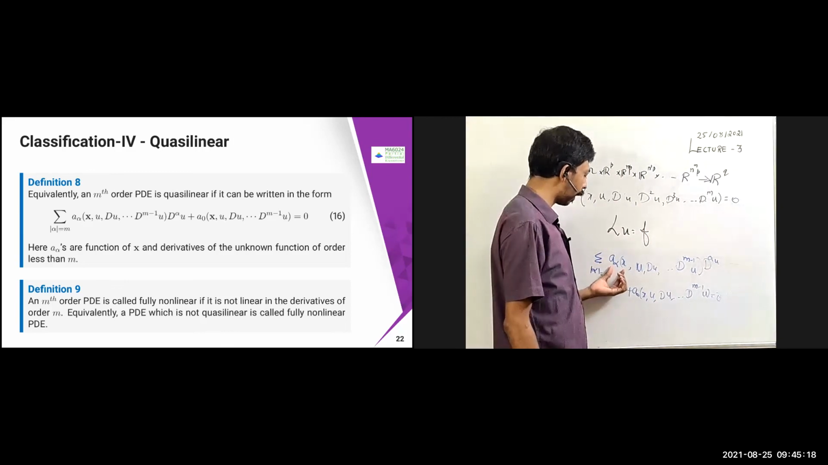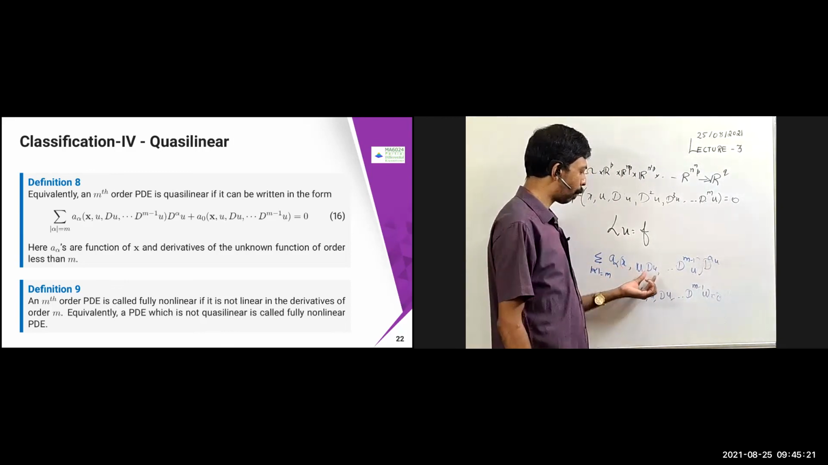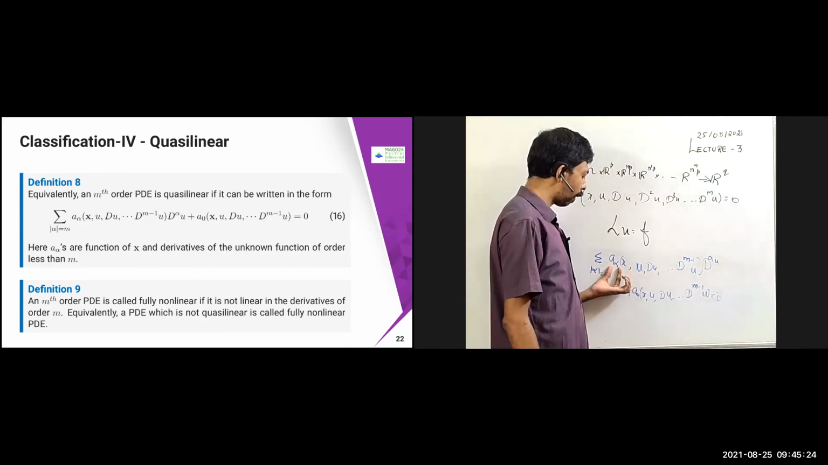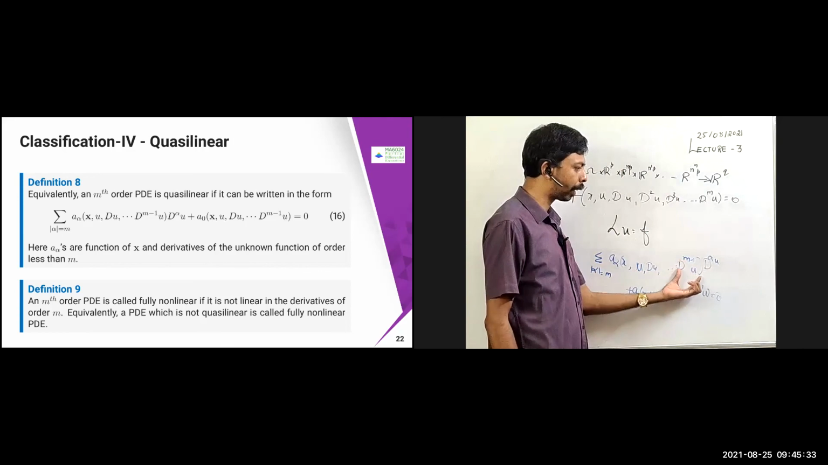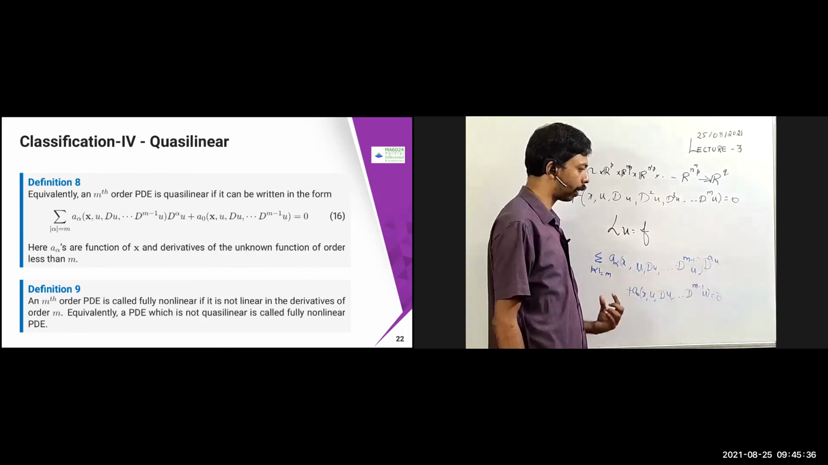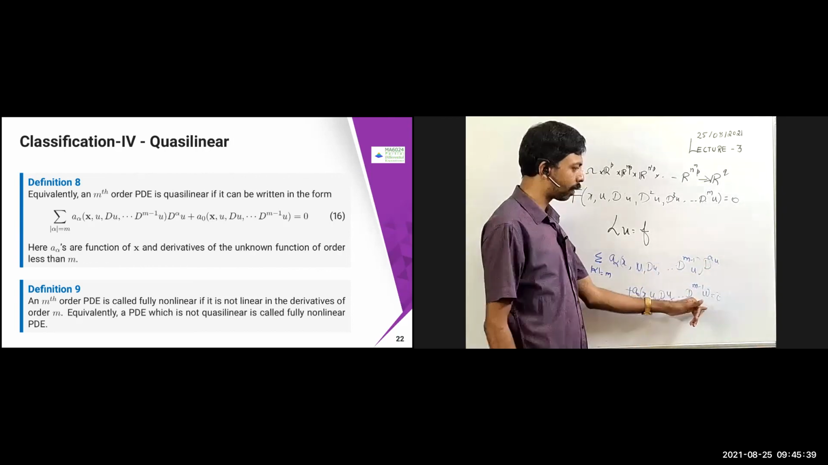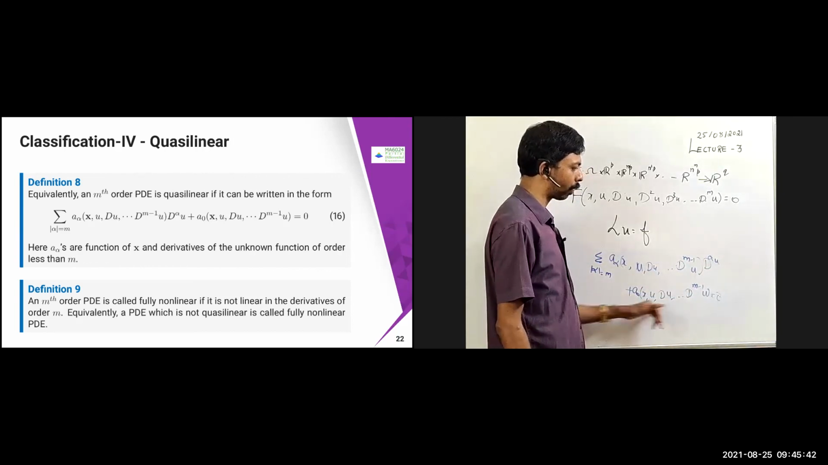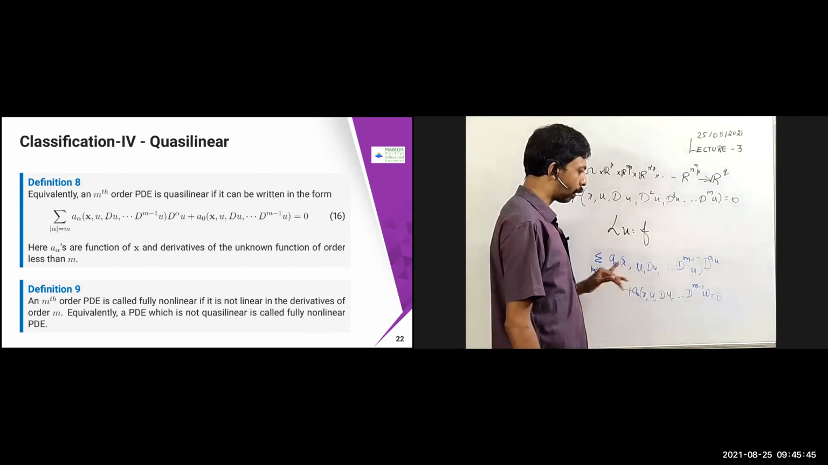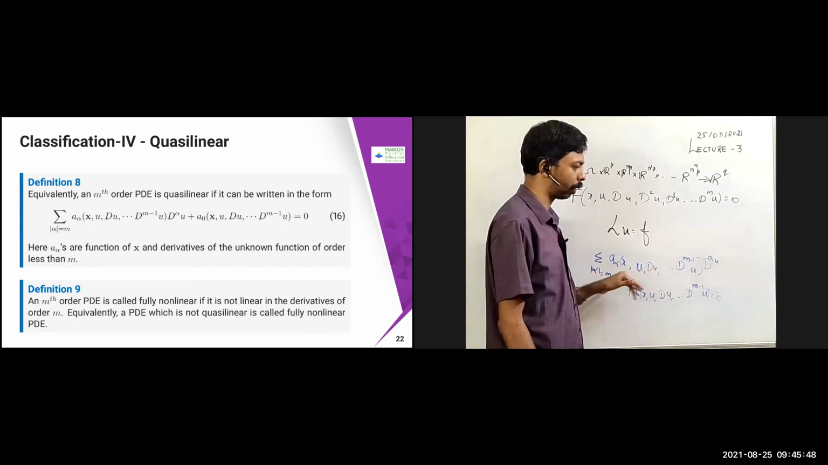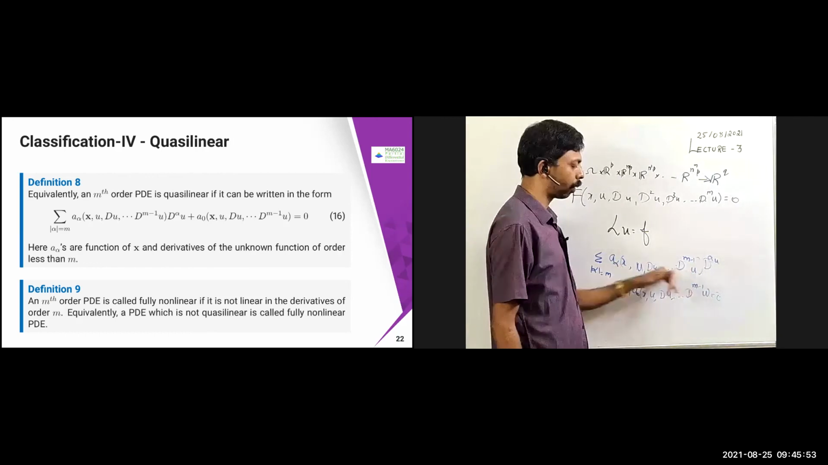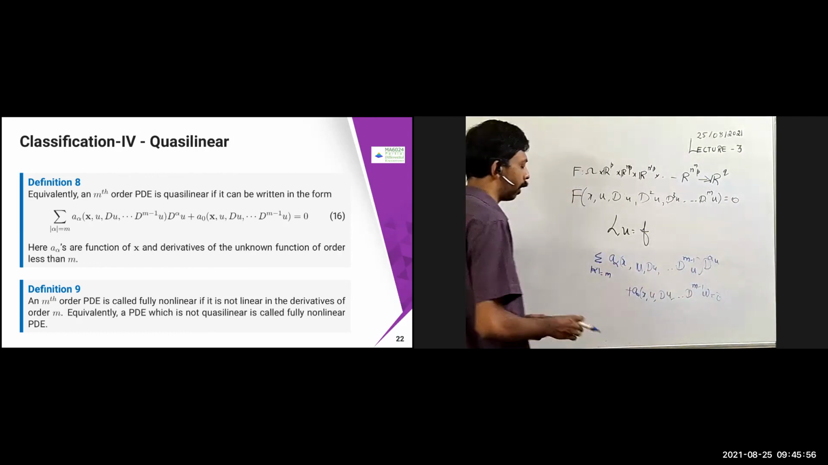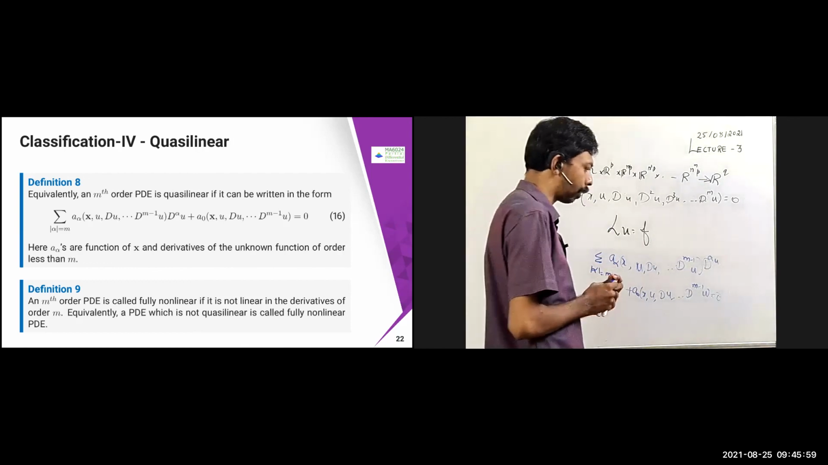So I write the mth order PDE with a alpha of x comma u comma du, up to d^(m-1) u. In the earlier one, this a alpha was a function of x only. Here it can depend on x, u, du, and up to d^(m-1) u also, that is, everything except the derivatives of order m. Then it is multiplied by d alpha u, plus a naught of x comma u comma du, etc. So here the a alphas are functions of x and derivatives of the unknown function of order less than m. Then it is called a quasi-linear PDE. We will see one example in the next slide.